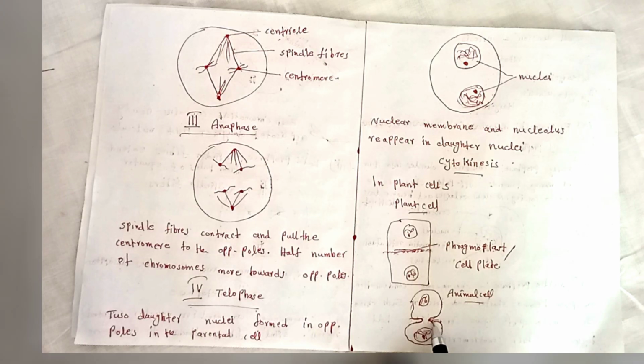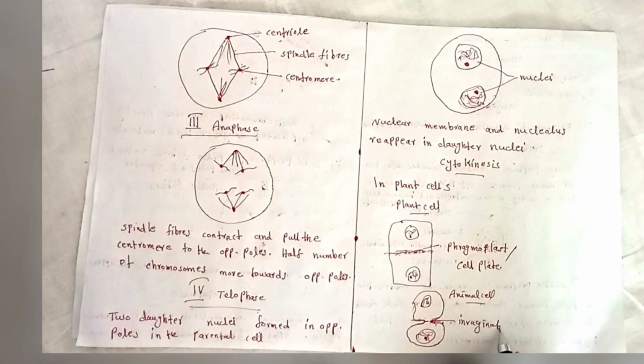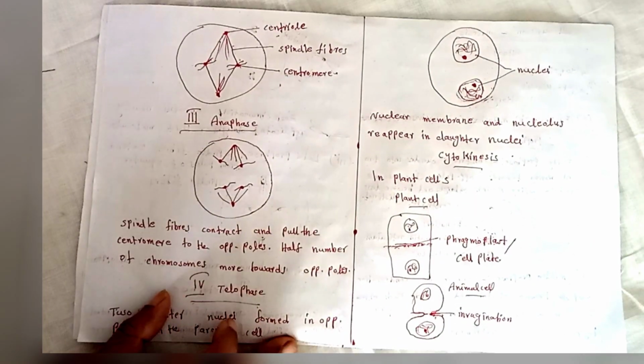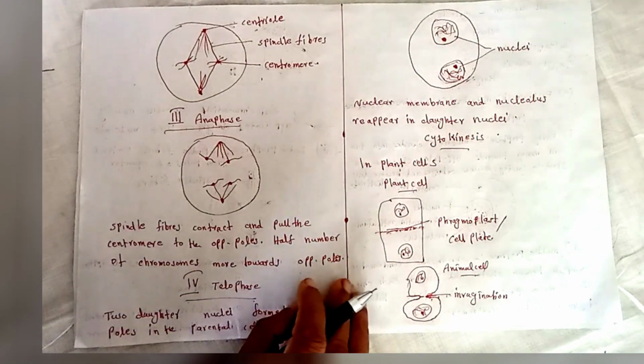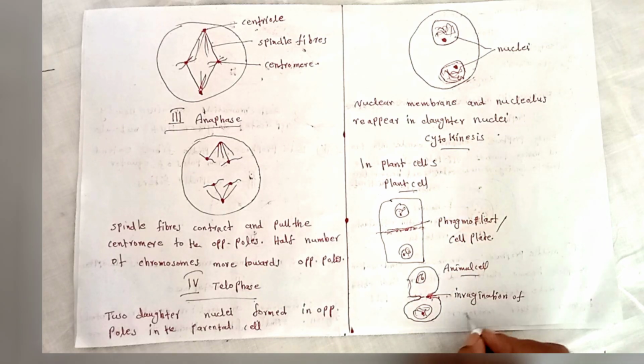The cytoplasm is divided into two daughter cells, forming two nuclei.